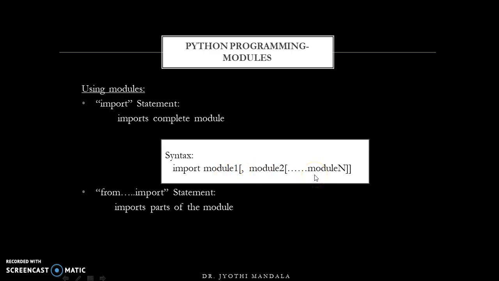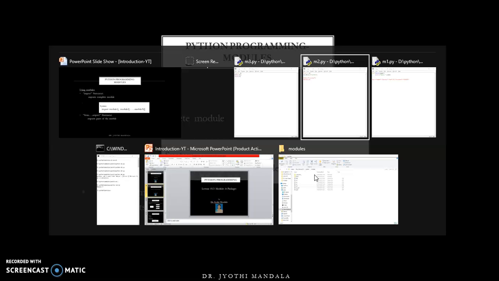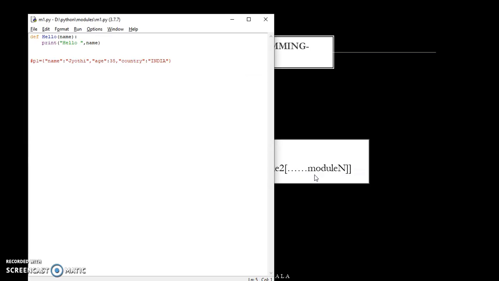Let us see one example for this. Let us consider M1 is my first module. In the first module, I have created M1 where I have created one function. This is a comment line; for the time being, ignore this one. So the hello function is there. Only this function is in this file, which is printing something. I haven't created any variable, nothing else is created.